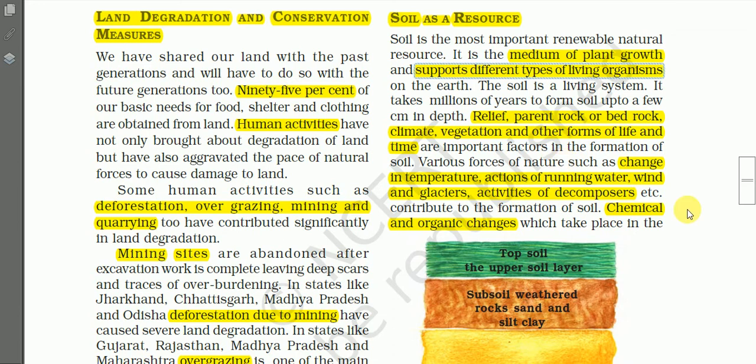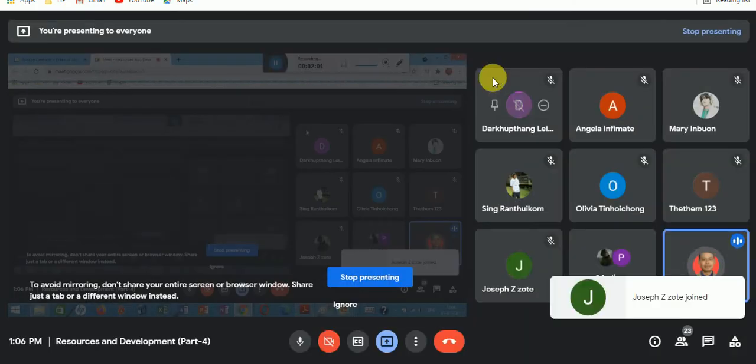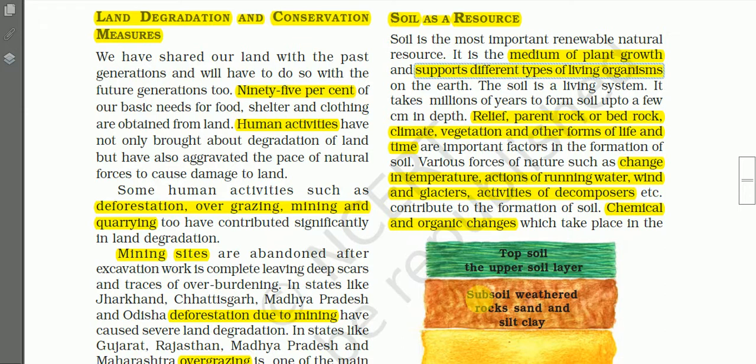So let me repeat, soil is the medium of plant growth. On it plants are growing, and the soil supports different types of living organisms, from the microscopic organisms to the biggest ones. That is why soil is a resource, and soil is a living system.